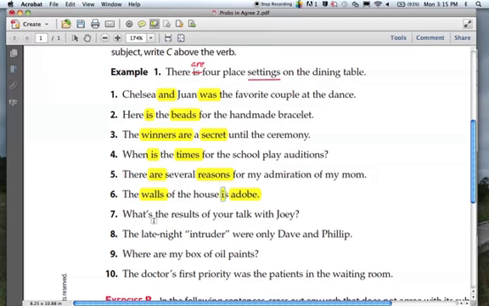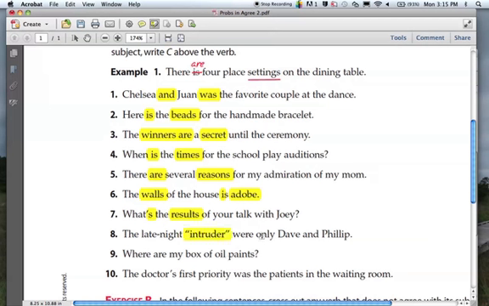Number 7. Now, this one is yucky. Results is the subject. And do you see this right here? See that little apostrophe S? That's your verb. What is? Hopefully you figure that one out, though. So this is an is. Your subject is plural. Is is singular. We've got to change this is to are.